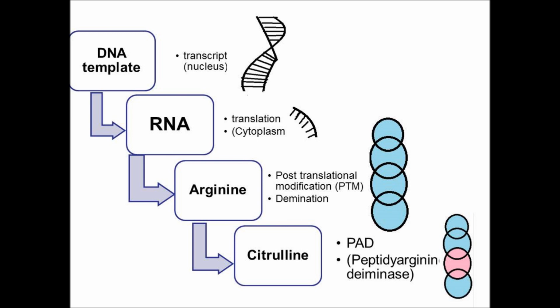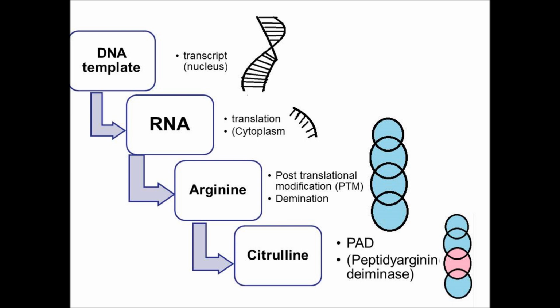So it is a charged one. Arginine has a positive charge, but calcium, Ca2+, gives two positive charges along with PAD to convert it to citrulline, which is neutralized. So this is the main mechanism. Here the environmental and genetic factors give more production of citrulline by promotion of PAD.